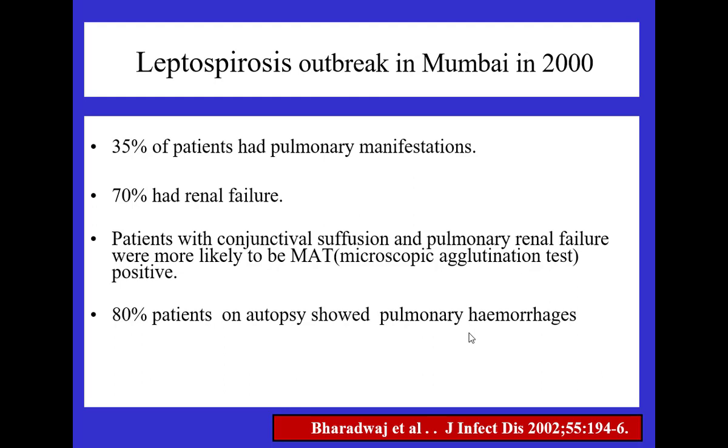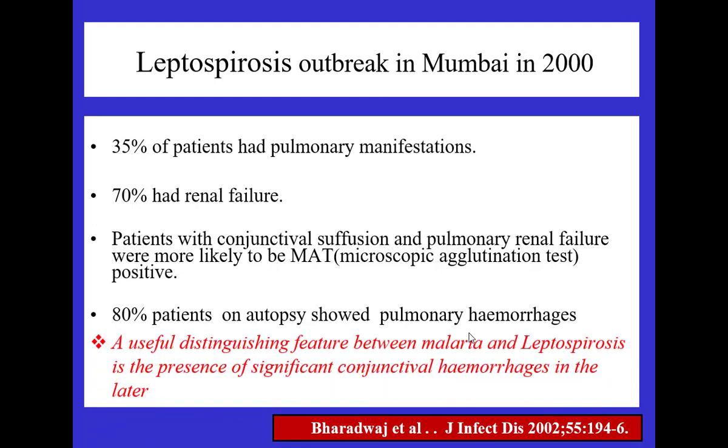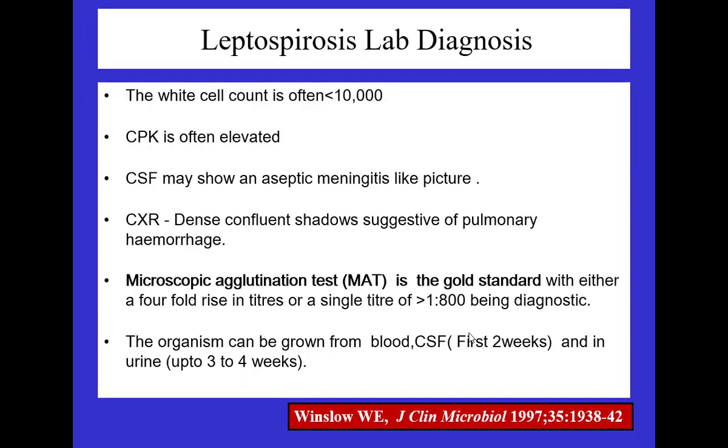And more likely the microagglutination test is positive by that time. In 80% of patients, autopsy shows pulmonary hemorrhages. So you have to distinguish again from malaria, and Leptospira can mimic it in the same way. Lab diagnosis: WBC count, CPK, CSF and CXR.